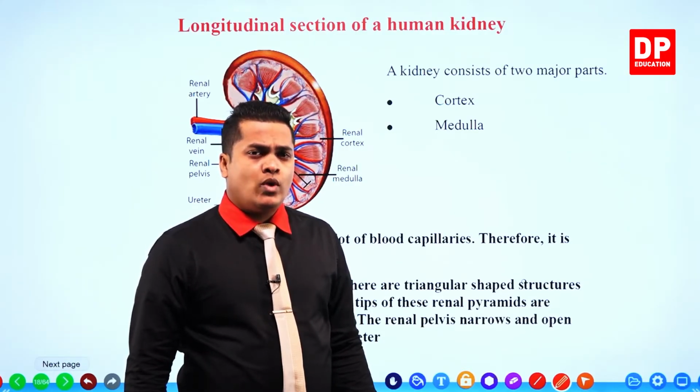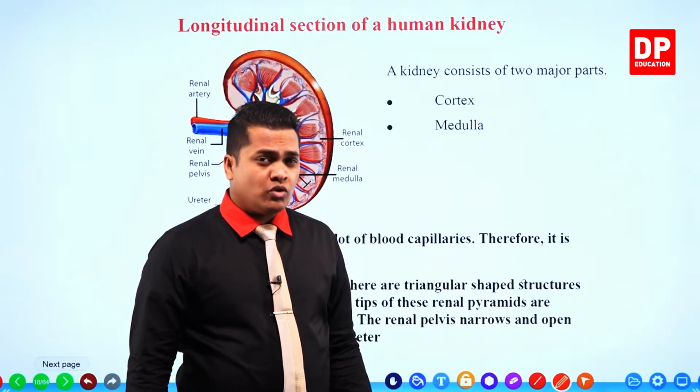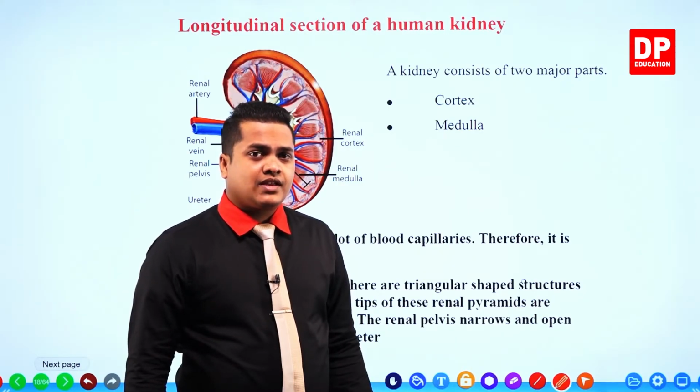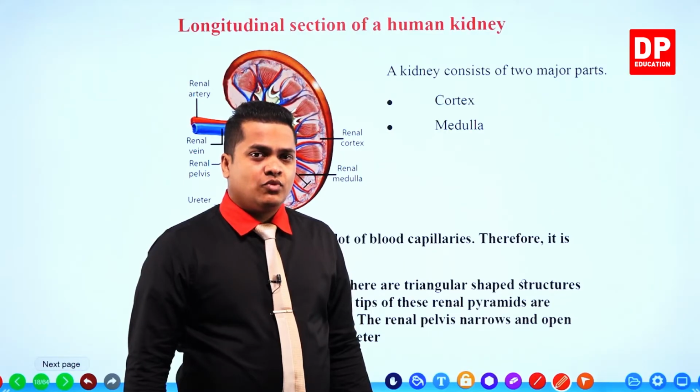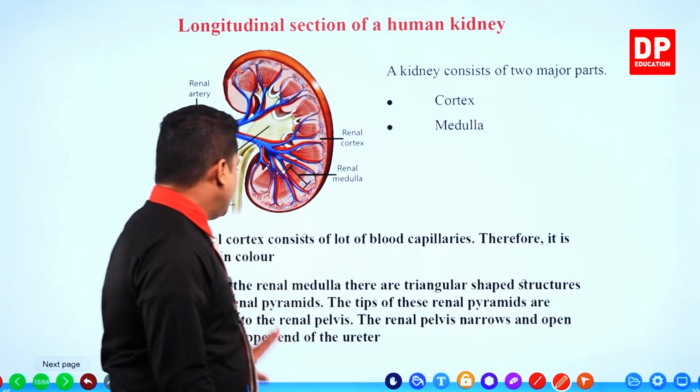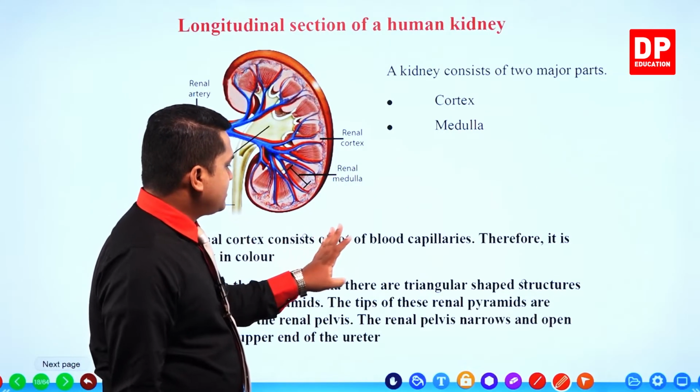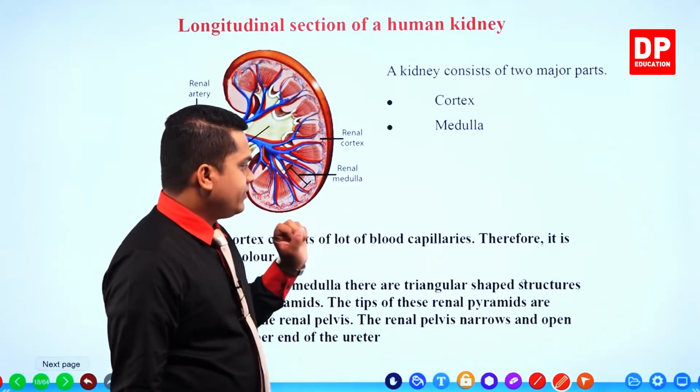Blood capillaries are very small, right? If you take the normal size of a blood vessel, capillaries are the smallest ones. These are the smallest vessels that we can observe within the body of an organism. So renal cortex consists of a lot of blood capillaries.